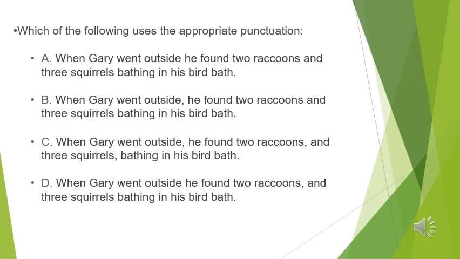Look at this sentence carefully. You see that we start with the dependent clause. When Gary went outside, comma. So when we start with the subordinate clause in a complex sentence, we use a comma and then the independent clause. So this is the right answer. Is it clear? Yeah.